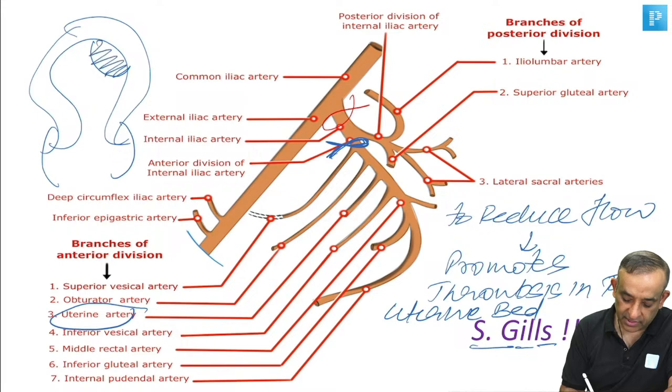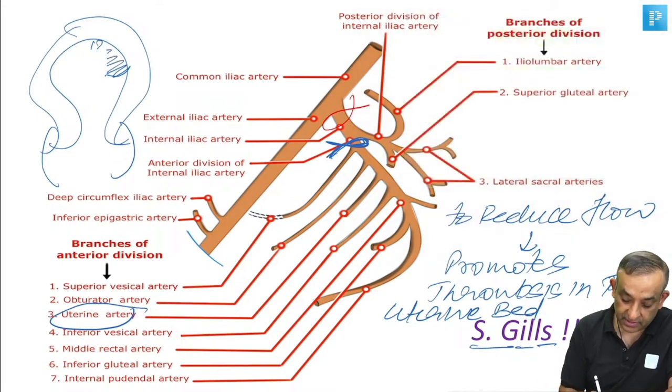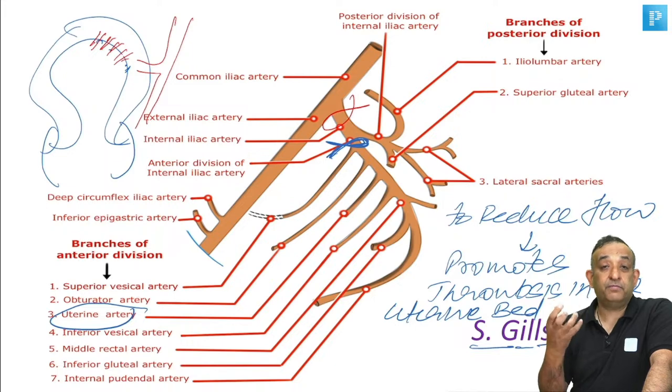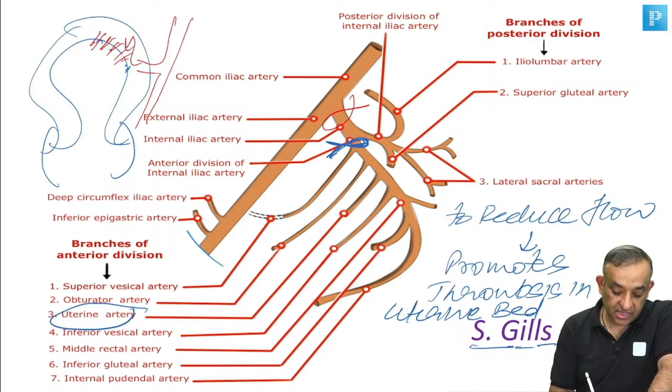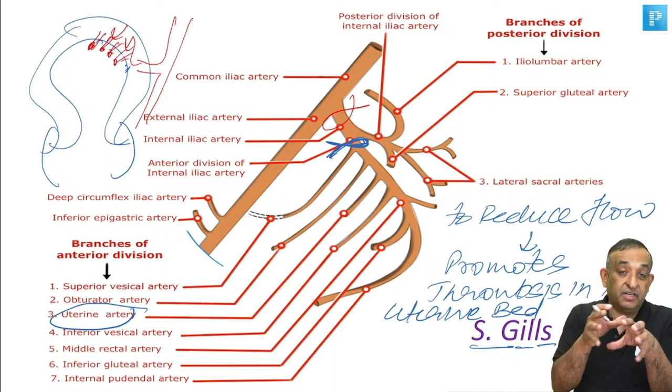When this placenta was removed, the base of the placenta was bleeding. Now this uterine artery, which is having a blood pressure of 120 by 80, sends that high pressure to this site. The clots will form normally, but what happens is that the high pressure will dislodge the clots.